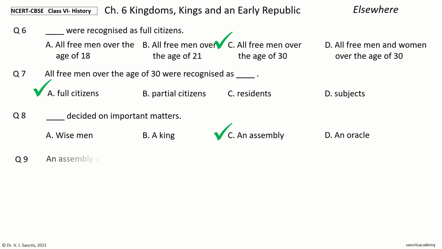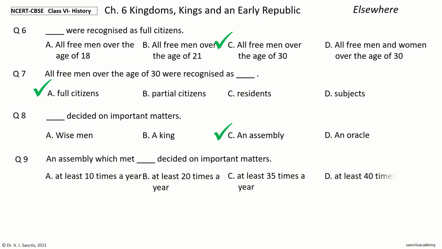Question 9. An assembly which met dash decided on important matters. The options are at least 10 times a year, at least 20 times a year, at least 35 times a year, at least 40 times a year. Your time to choose. And the answer is at least 40 times a year. So, an assembly which met at least 40 times a year decided on important matters.